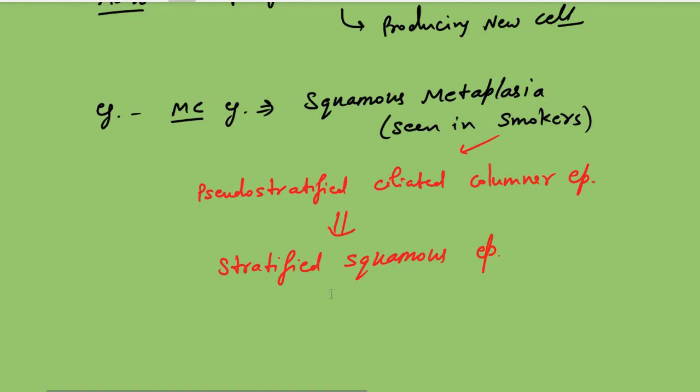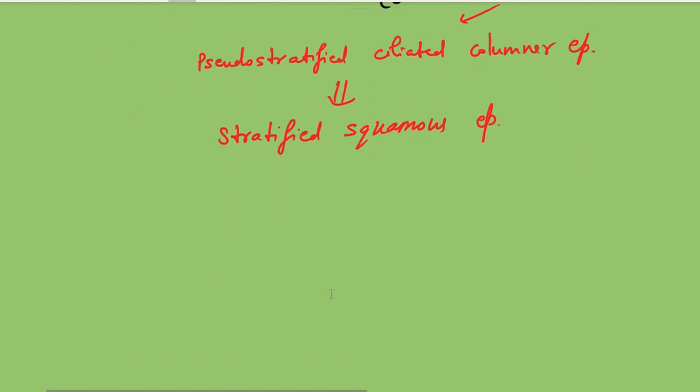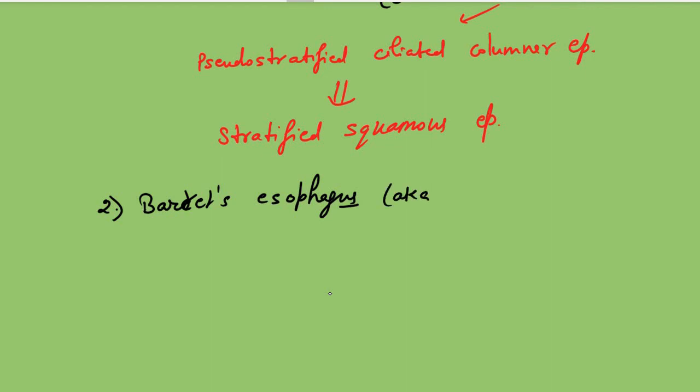Then another example is Barrett's esophagus. It is the classical example for metaplasia to occur. Barrett's esophagus is also known as columnar lined esophagus.